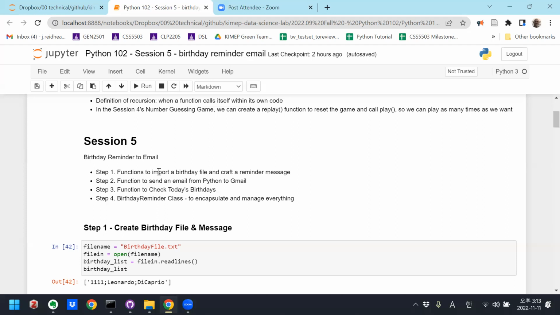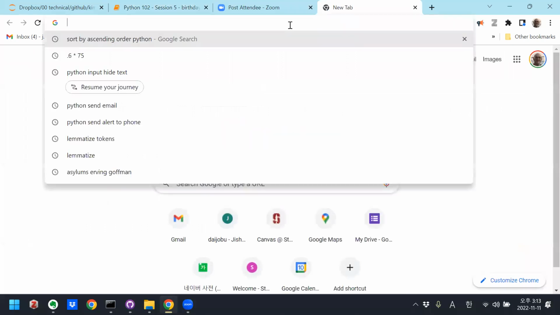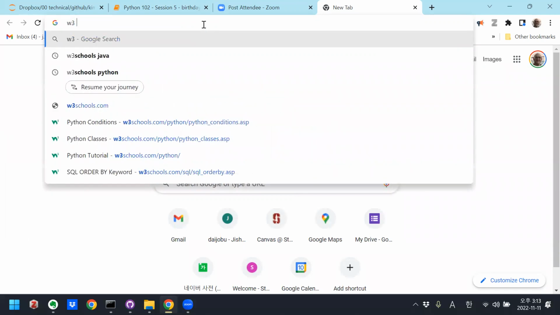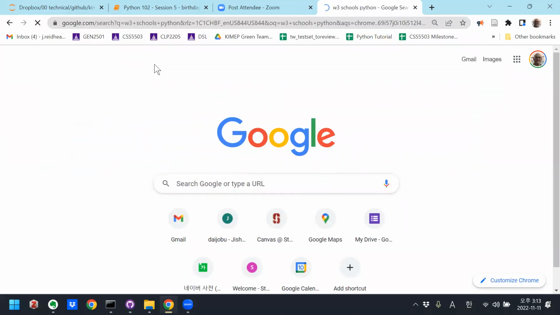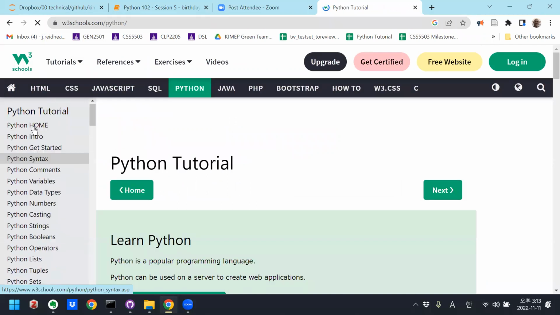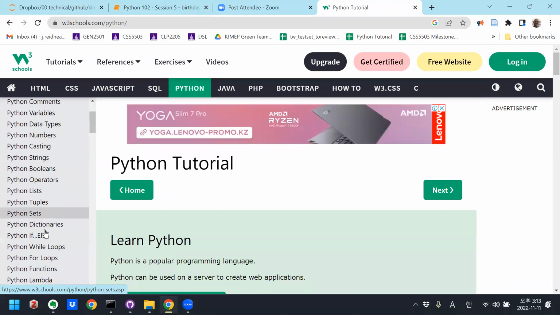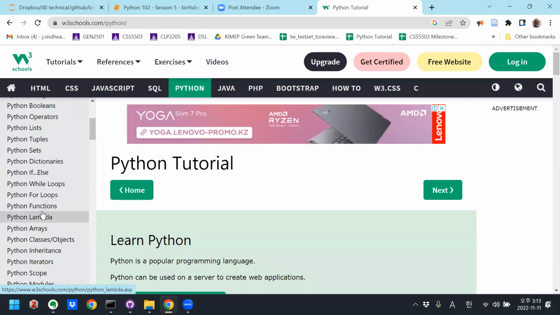This is important because if you look at the W3Schools Python tutorials, you'll see your basic getting started, syntax, comments, variables, all the basic things that we did in Python 101, and then some of the things we did in 102: functions, lambda, arrays, classes, objects.